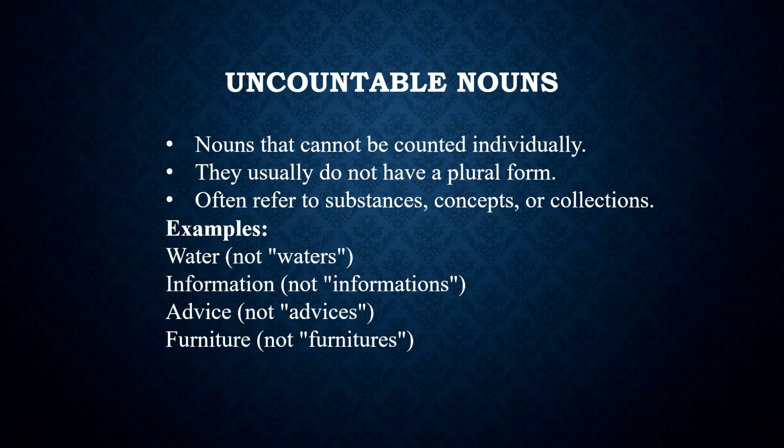Information, not informations. Here, I would like to give a clarification of one confusion that our students almost all the times have. For example, the word star. Our students believe that the stars in the sky are uncountable because we do not reach a definite number or a final number.